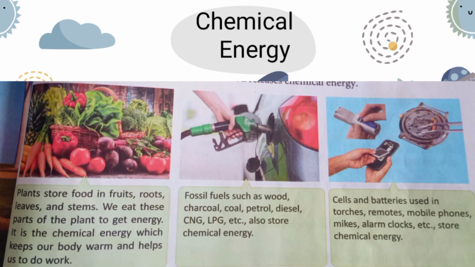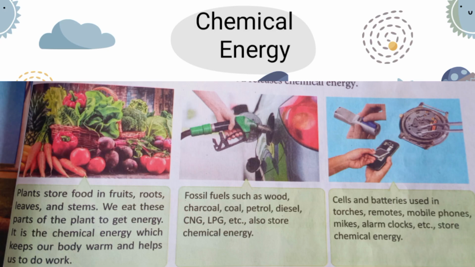Now next, chemical energy. What is chemical energy? Chemical energy is energy which is stored in our food items in the form of carbohydrates, fats, proteins, vitamins, etc., which give us energy to do the work. As you can see in the picture, plants store food in fruits, roots, leaves, and stems, and this stored energy we are eating and getting the energy to do the work.